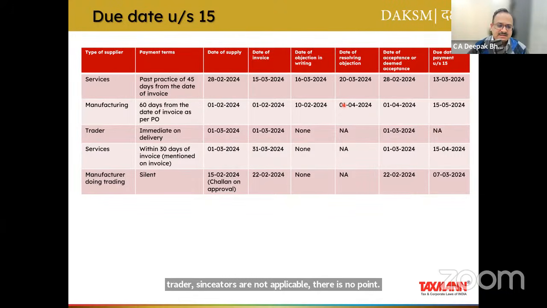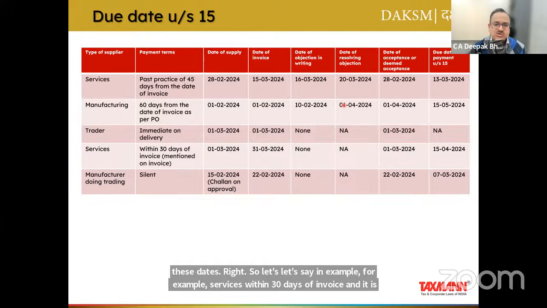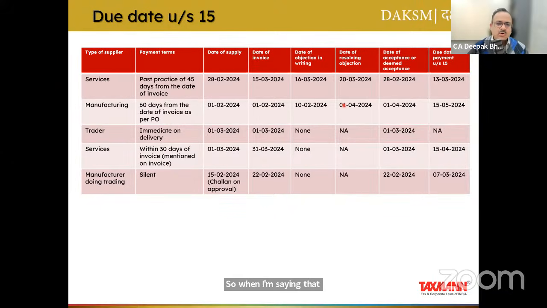So let's take another example: services within 30 days of invoice, and it is mentioned on the invoice itself. So when I'm saying that there has to be an agreement in writing, it can connote many meanings. There can be a formal agreement in writing. There can be a PO for that. Again, PO is an agreement, nothing else. It can be mentioned on the invoice. It can be mentioned on the quotation.